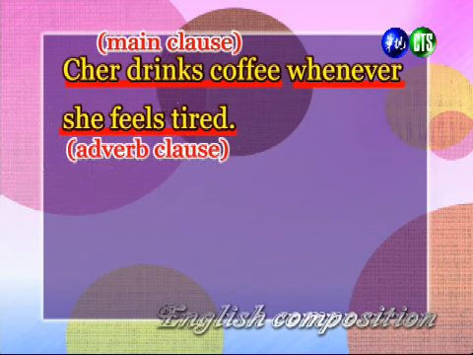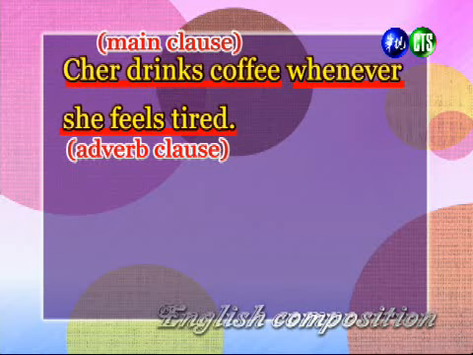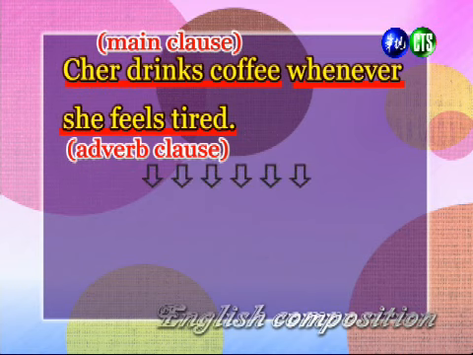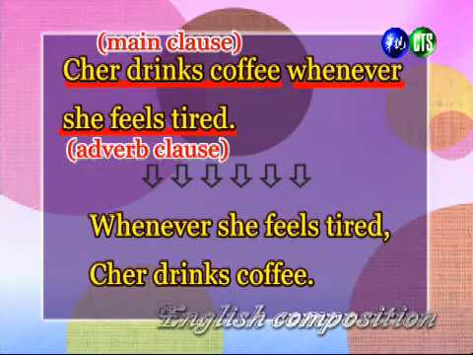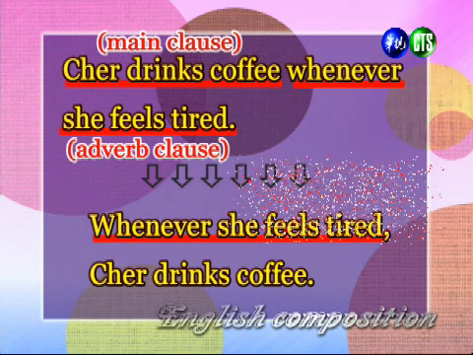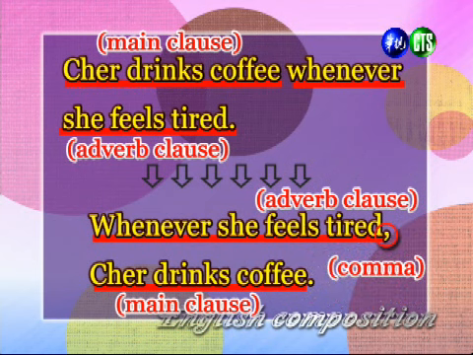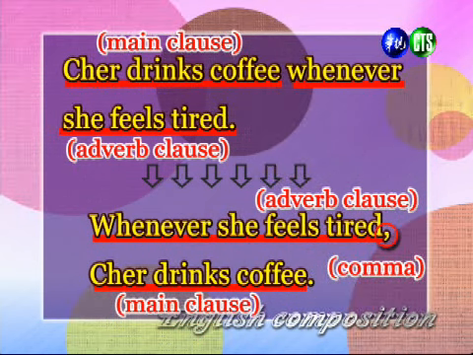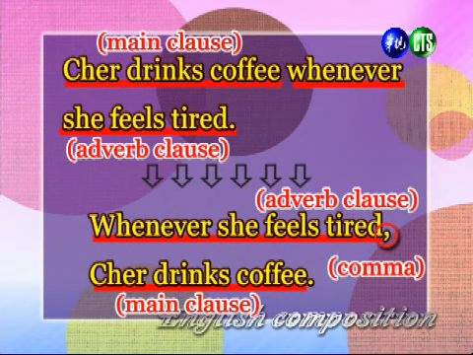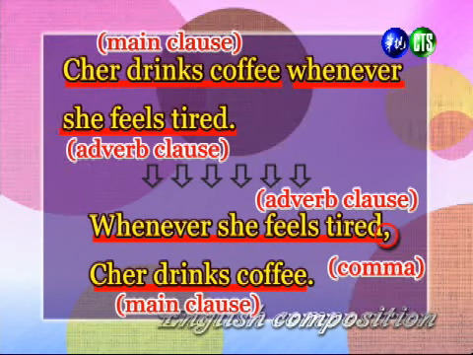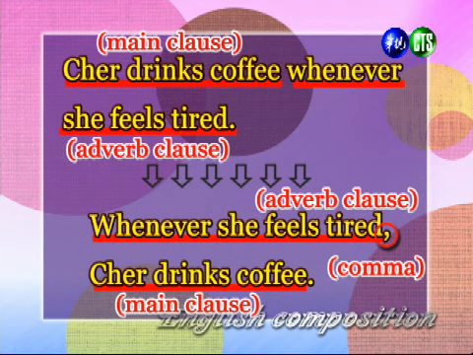Right, and we have this sentence here. Cher drinks coffee whenever she feels tired. Now we're going to move whenever she feels tired. Then we're going to move the adverb clause before the main clause. 好，我们现在把这两个句子的顺序做个对调。我们把后面的副词子句 whenever she feels tired 移到句首。 And so notice here that when the adverb clause appears before the main clause, you need to use a comma to separate the adverb clause from the main clause. 请注意到呢，当副词子句放在主要子句的前面的时候，必须要使用逗点来把副词子句跟主要子句区隔开。